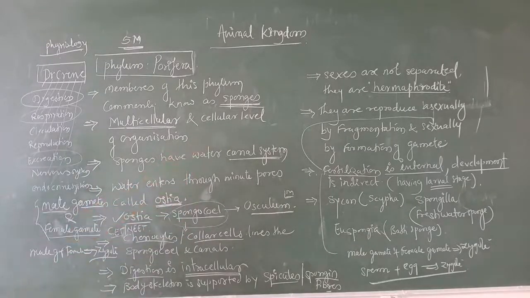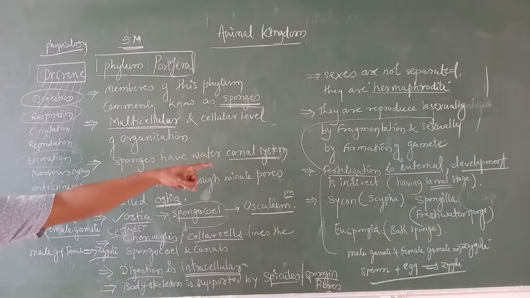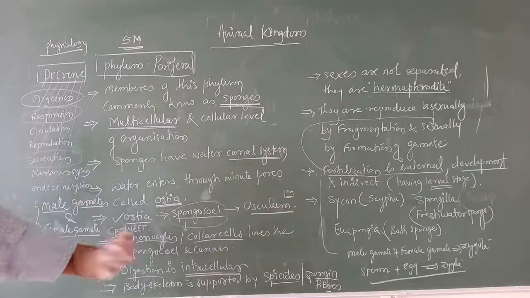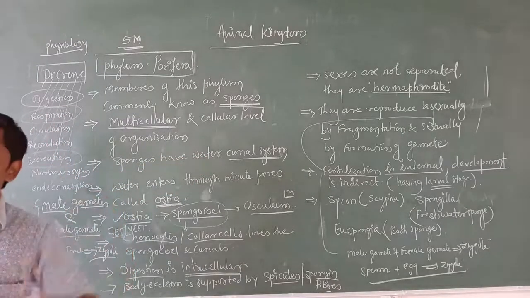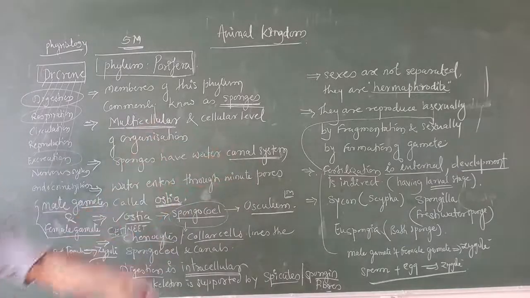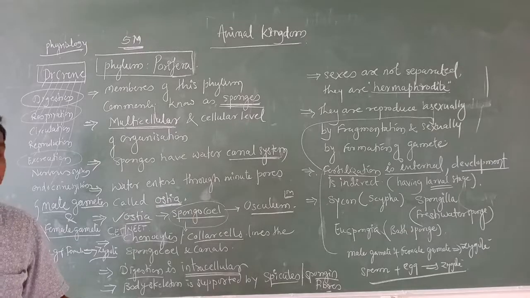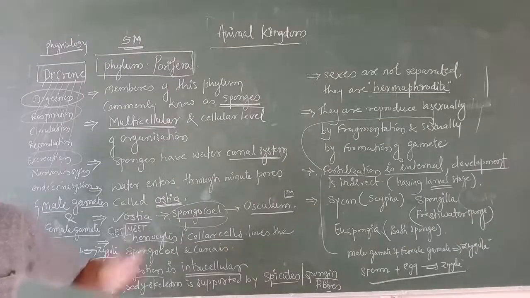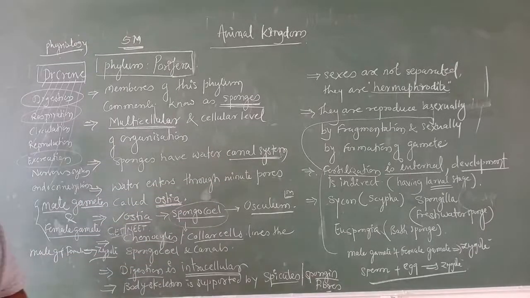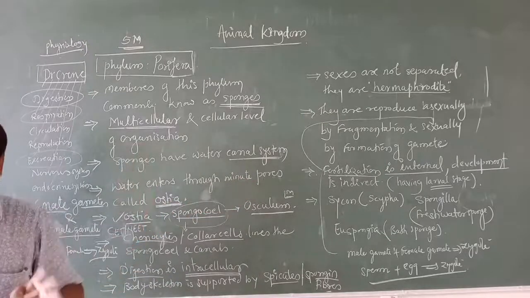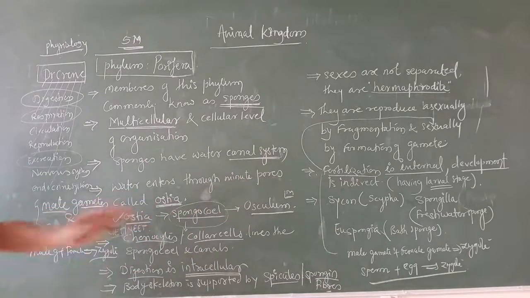That is fragmentation. Sexually, it is by the formation of gametes, in the sense male gametes and female gametes are created. Then we move towards the next point, fertilization. Fertilization is internal and development is indirect. I told you the definition for fertilization. Internal fertilization is fertilization that takes place within the body of an organism, and opposite to that, external fertilization takes place outside the body of an organism. Then we discussed direct development and indirect development, and these are the examples.